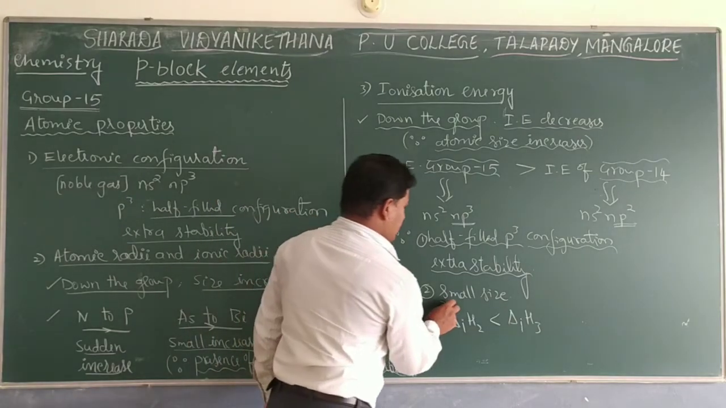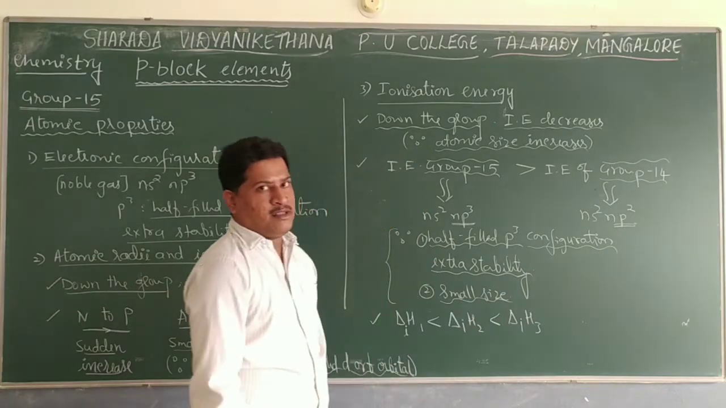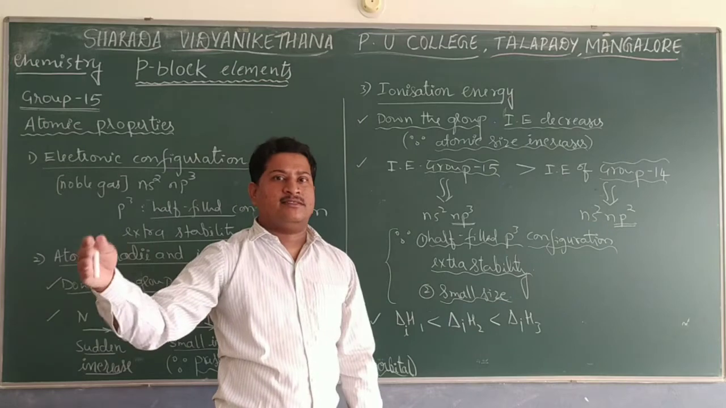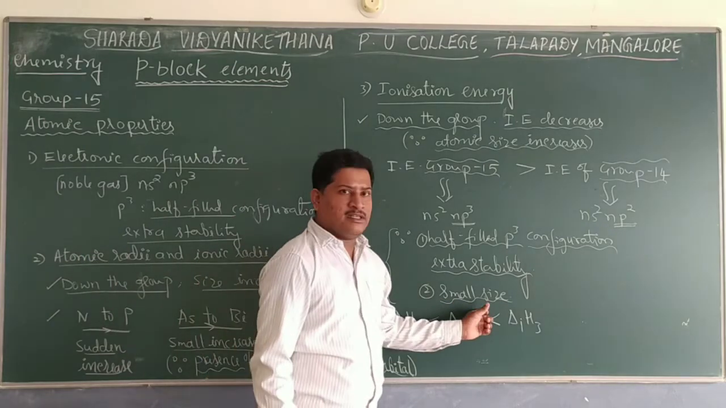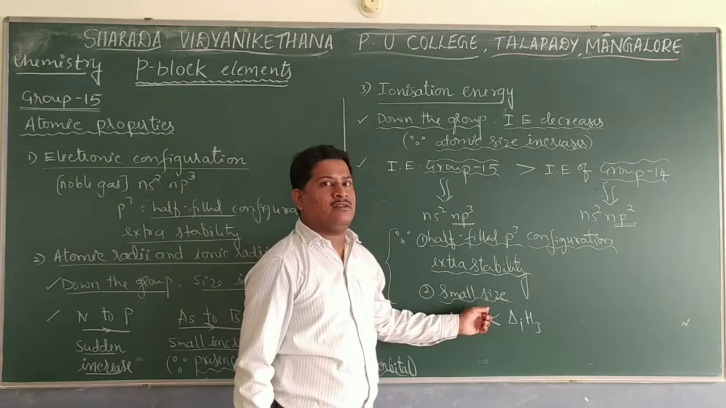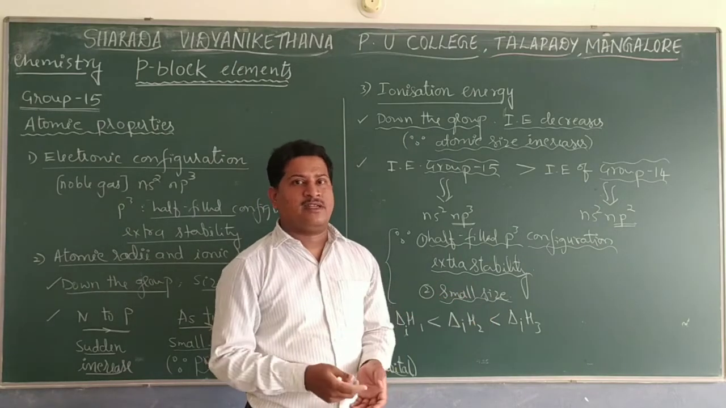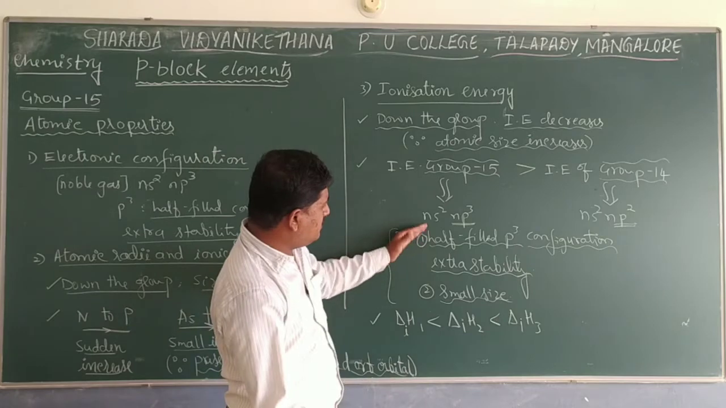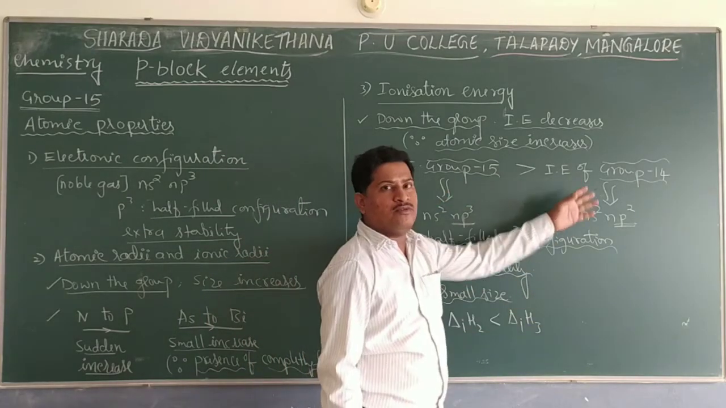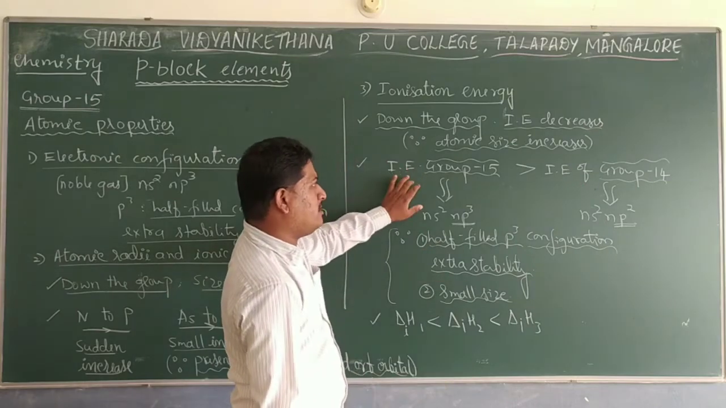And another important reason is small size. Group 15 elements show a somewhat smaller size, as size decreases across the period. The smaller the size, the more force of attraction between the nucleus and the valence shell electron, and in order to remove the valence electron, extra energy is needed. So because of these two reasons, group 15 elements show higher ionization energy compared to group 14 elements. So this is the most important concept.